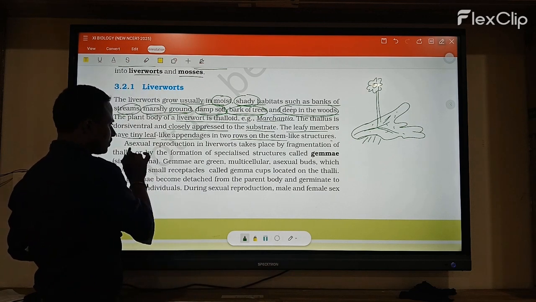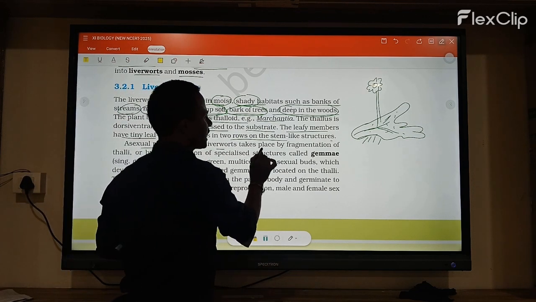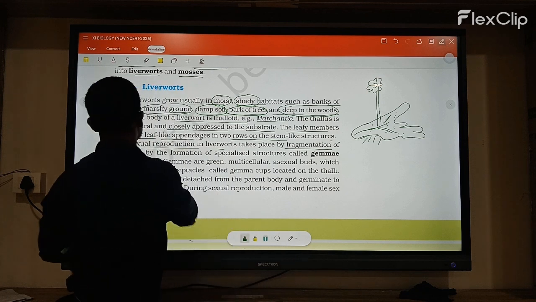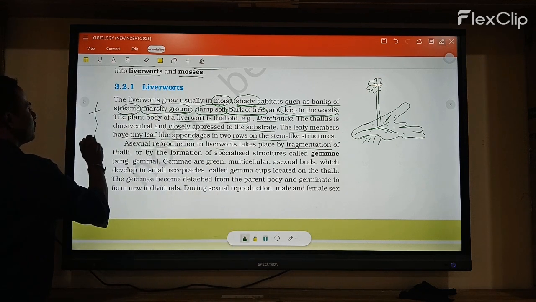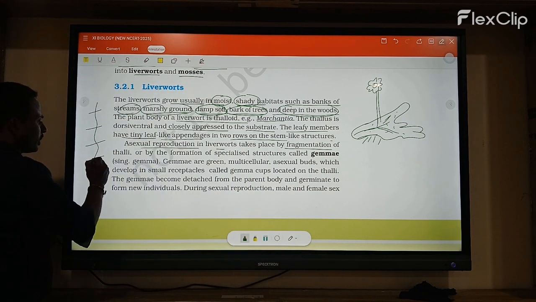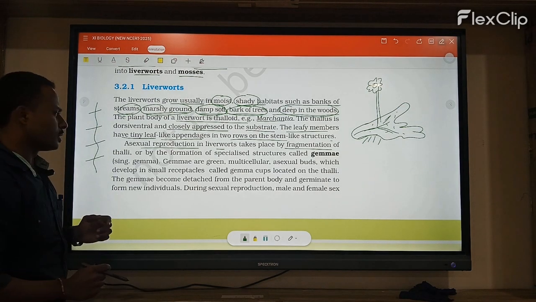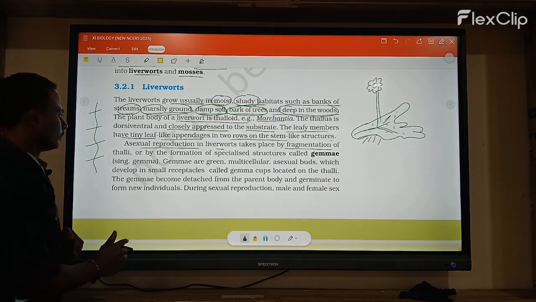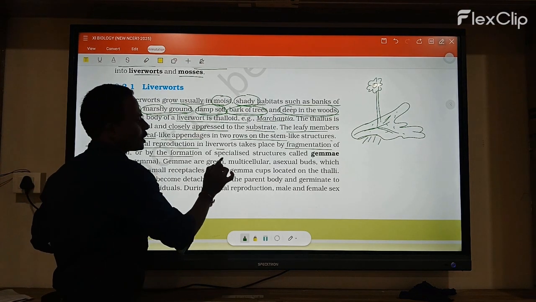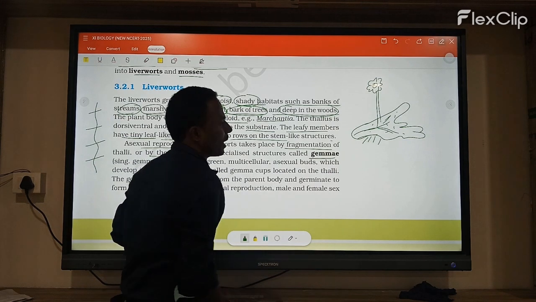Now, reproduction in liverworts takes place by fragmentation. Already you know fragmentation means each thallus breaks into small fragments, which, in unfavorable conditions, grow as individuals. Next, the formation of special structures called gemma cups is present.